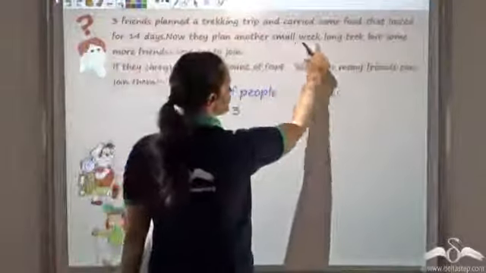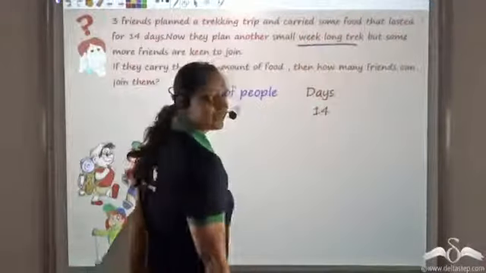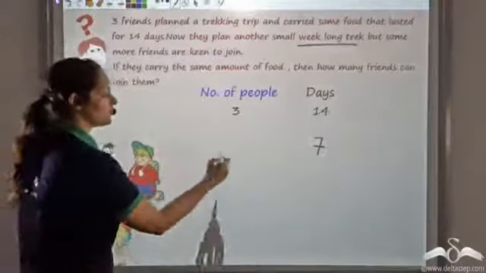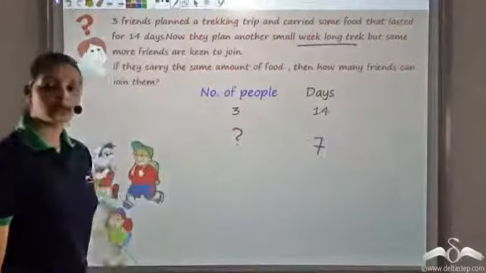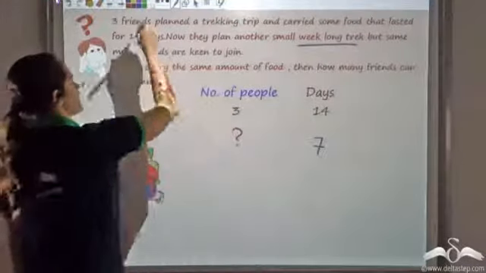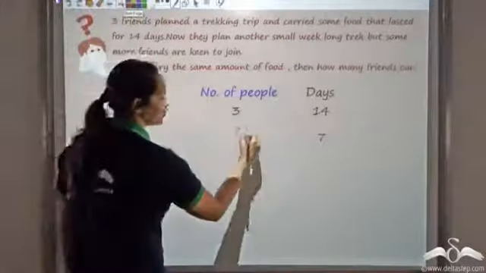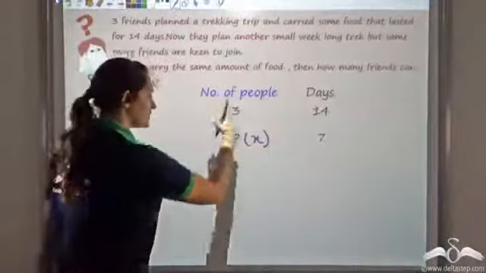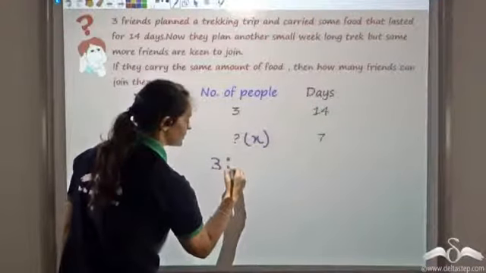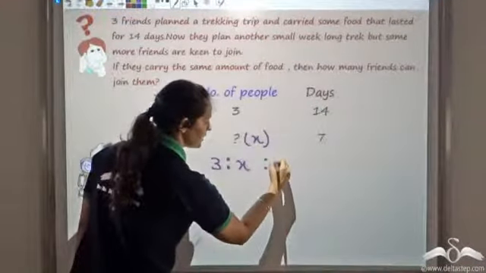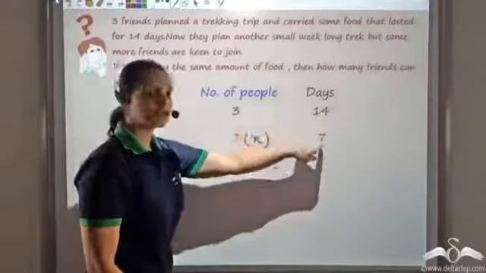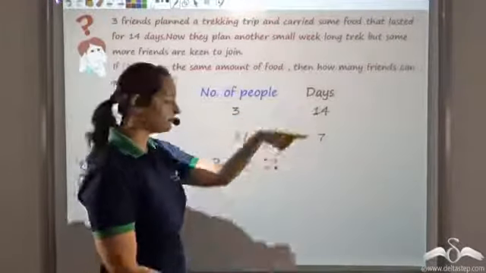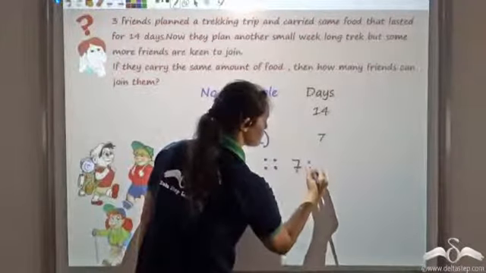Now what we know is that they are going for a small week-long trek. A week is 7 days. So we know that days are 7. But we do not know how many people can come. This is what we do not know. So let this be x, the unknown. Now since they are in inverse proportion, I can say that 3:x is equal to the inverse of this ratio. This is 3:x. Inverse of this would be 7:14.